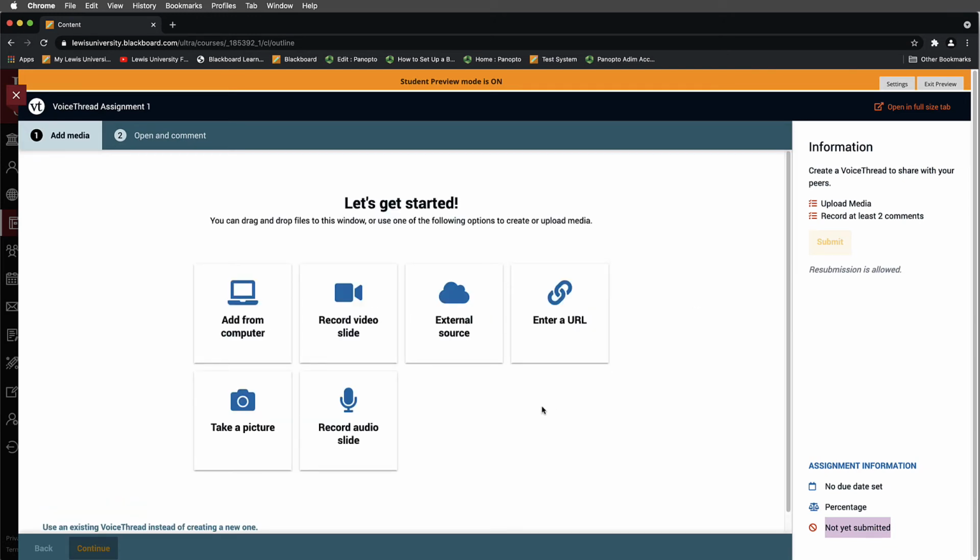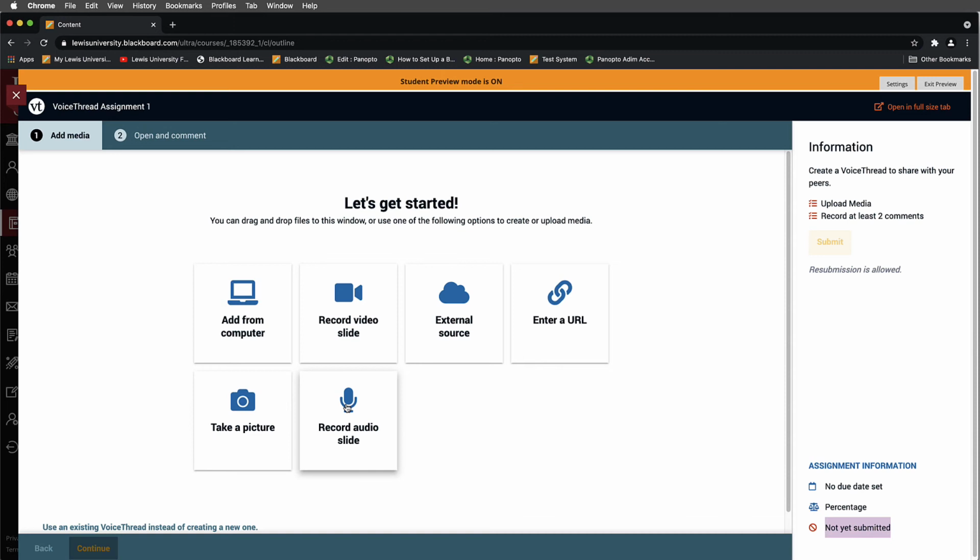And when I do this, I'll have a lot of different options here in terms of the types of media that I can interact with. So you'll notice that I can drag and drop files to this window, or I could select one of the different methods for working through with this. So I could record a video slide, add something from a cloud source, add something from my computer. I could take a picture. I could record the audio.